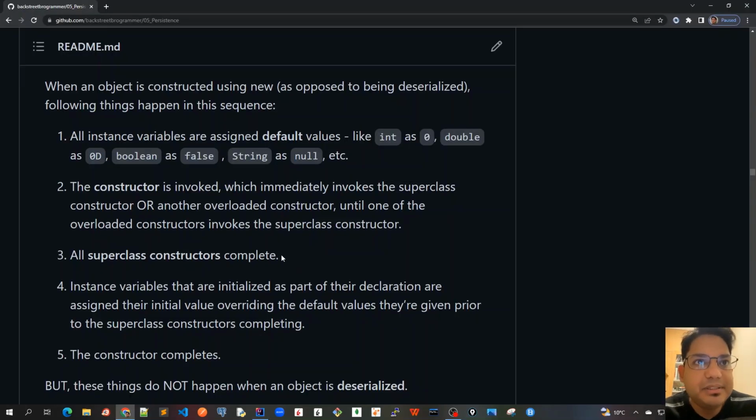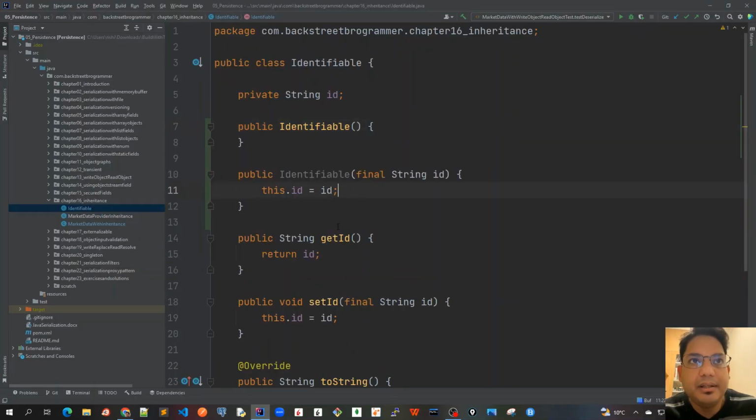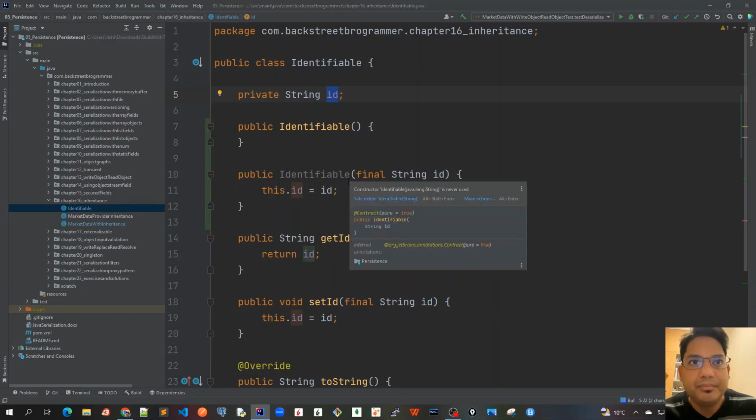Now the third step is that after calling super, all superclass constructors complete. If we have any initialization there, for example if I called this constructor with an ID, then it will complete this constructor and give these values. ID would be given the value we have assigned in the constructor.